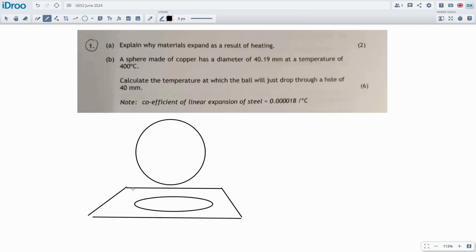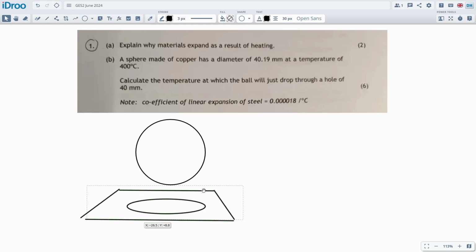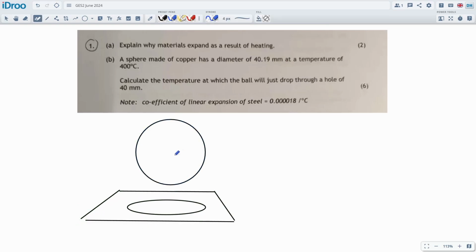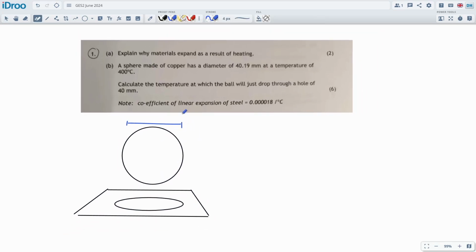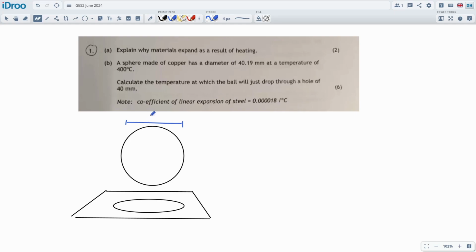It's a very common question to come up, all these spheres dropping through holes, and they look like you need surface area or volume, but really we're just talking about diameter. I just want to get everything lined up before I go because I don't want to make a mistake on which one's which, right? So let's see. The ball itself has a diameter of 40.9 millimeters, and the hole that we're trying to fit it through has a diameter of 40 millimeters. You can see we have to shrink the ball by 0.19 mil.